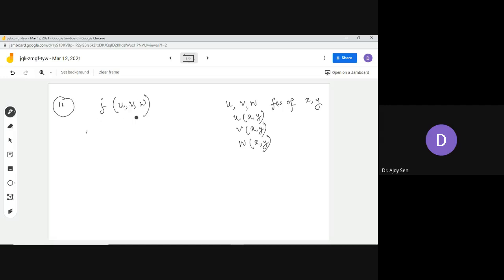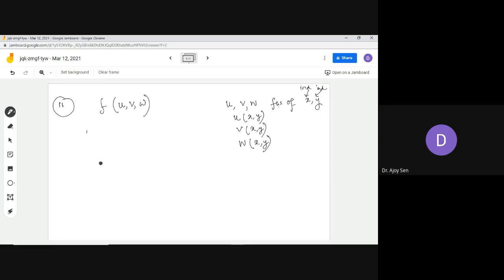But in this case, this is an upgraded version where f is a function of three, actually more than one, independent variables. So you can take three just for the sake of understanding, but you can also take two. It can be a function of u, v. So these types of definitions you can downgrade to two variables, u, v, or upgrade to more than three variables. So u, v, w are all functions of x and y. These two, x and y, are the independent variables.